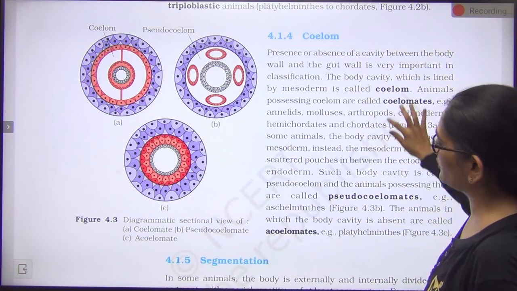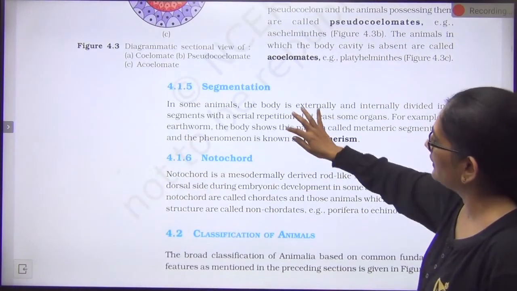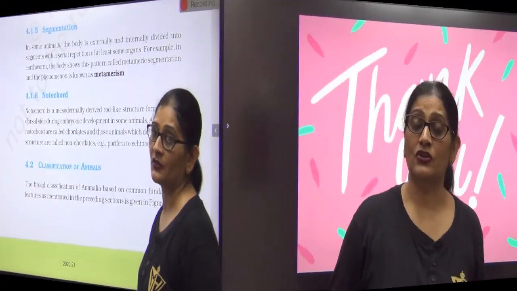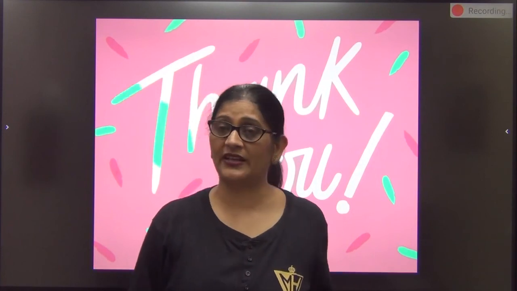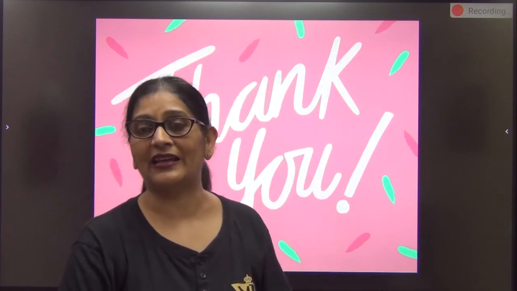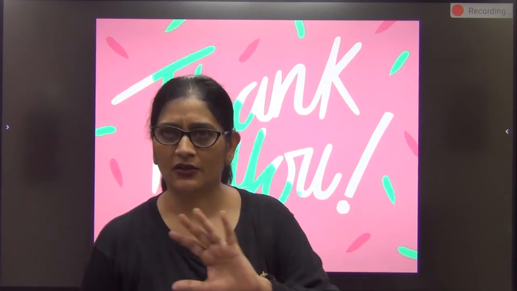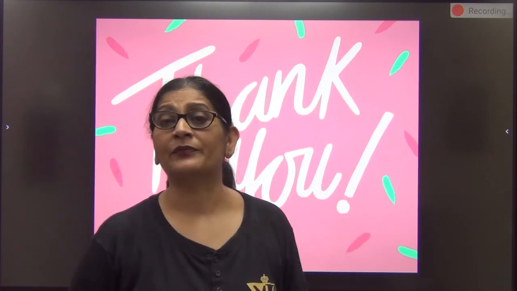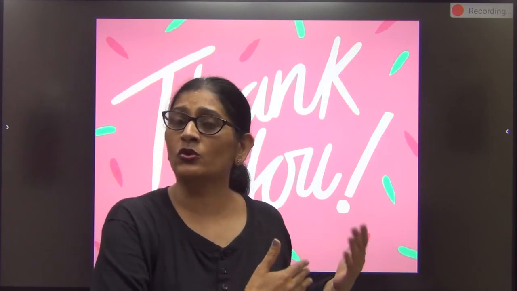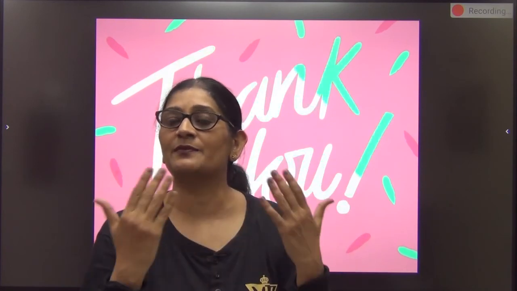Then it is about segmentation, which I taught you, and then about notochord. With that, we have come to the end of today's lecture, where I have given you a comparative analysis on some of the major bases of classification for the various non-chordates and chordates. I hope you go through it once again so that your clarity gets better.